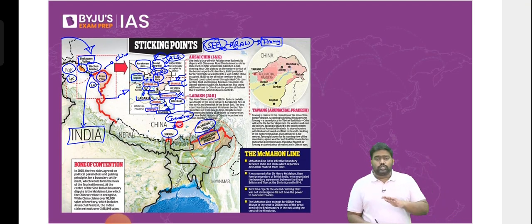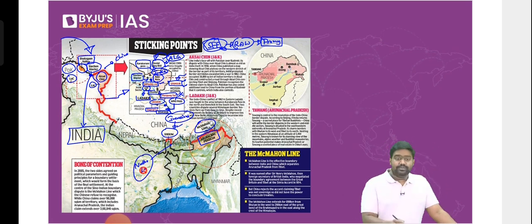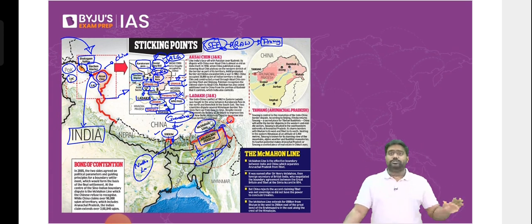China has carried out many incursions across these vital locations, even at Nathula in Sikkim, right, near Doklam, right, towards the Chumbi Valley. Right? China reaches out from Chumbi Valley and threatens India at Nathula and threatens Bhutan at Doklam. We have seen this map in a previous class. Next, in Arunachal, it's Tawang, which is the flashpoint. Tawang is a major flashpoint, which I explained under India-Bhutan. So like this, there are some important locations along the border areas that you should be familiar with.